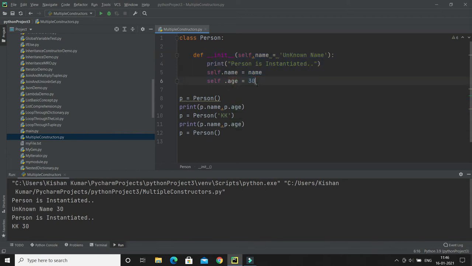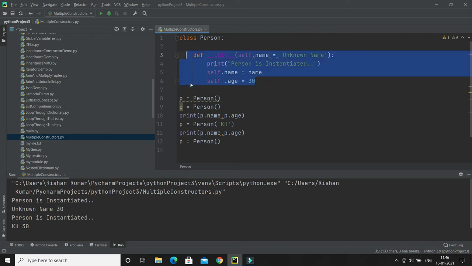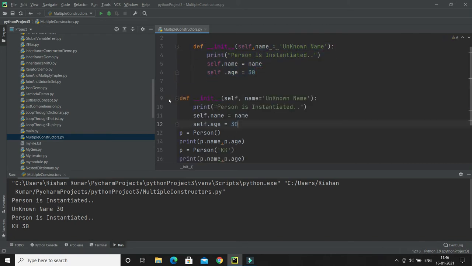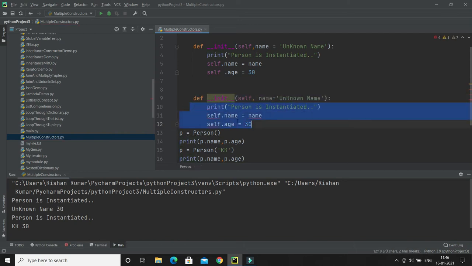But if you define more than one init method, or more than one constructor in a class, then what will be the consequences? If you define more than one constructor, something like this, then what will happen? The last constructor will be taken.